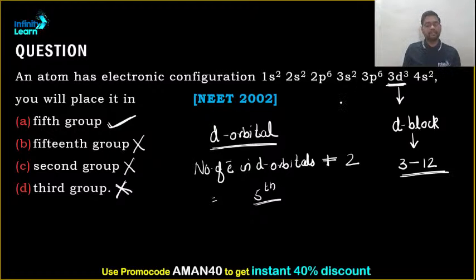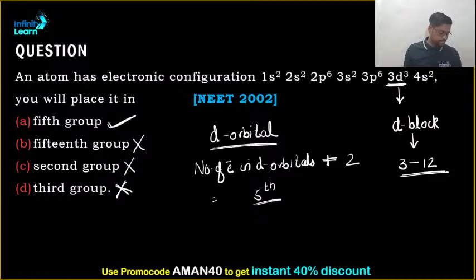Similarly, suppose the electron has entered the p orbital, so what you have to do? Number of electrons in the p orbital plus 12. If it enters the f orbital, life becomes pretty simple because their group is fixed, that is 3rd. Clear? If the last electron enters 4f, it belongs to the 6th period. If the last electron enters the 5f orbital, it belongs to the 7th period. As simple as that. These are some of the tricks that you should know.